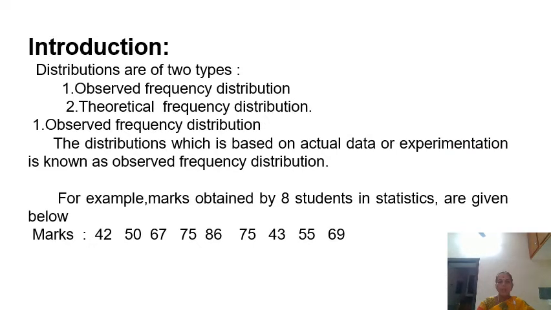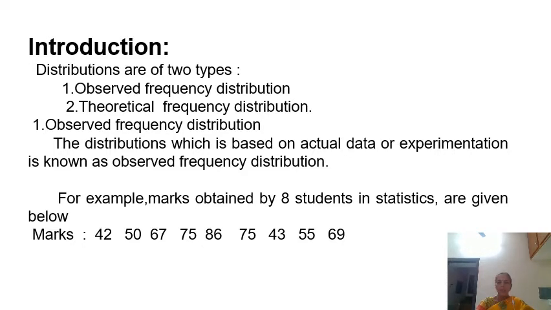Before going to binomial distribution, we will discuss types of distribution. We are having two types of distribution. One is observed frequency distribution, the other is theoretical frequency distribution. Observed frequency distribution is based on actual data or experimentation.